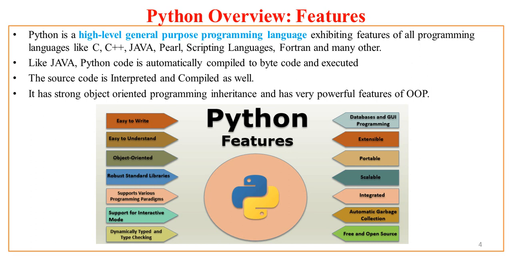It has a strong object-oriented programming inheritance and has very powerful features of OOPS present in it. Now if we see the figure, Python has various features like Python program is very easy to write. Once you understand the different libraries in Python, you can write the code in a very easy way. You can understand the code in an easy way because Python syntax and semantics are very obvious, and a person who knows English well can understand the program in a very simple way.